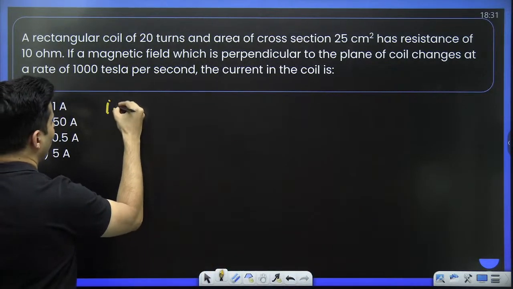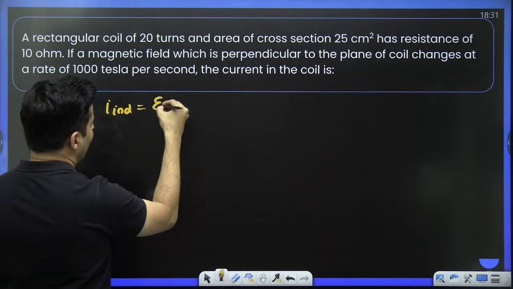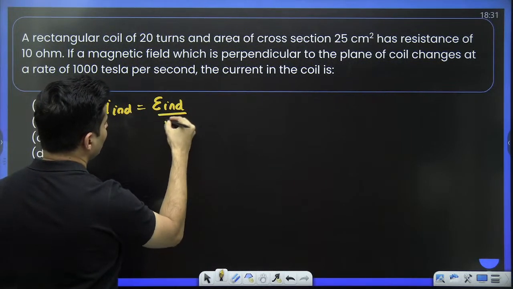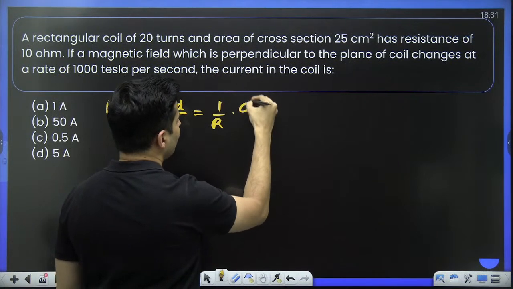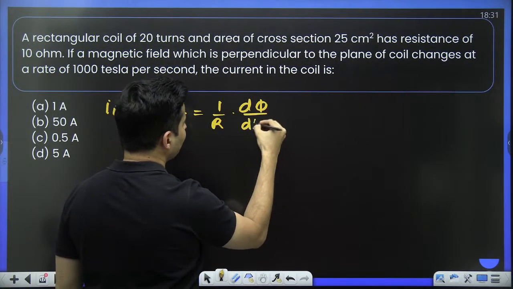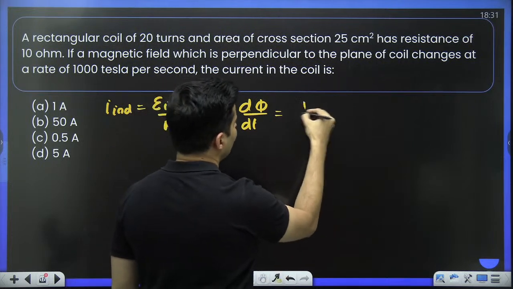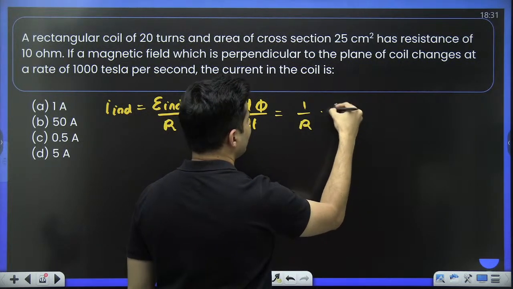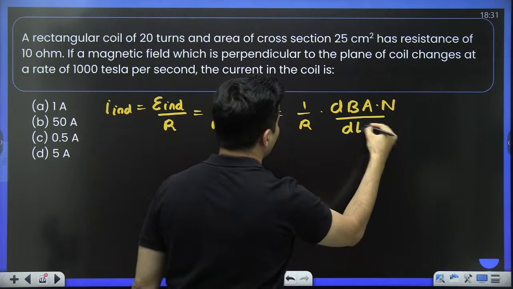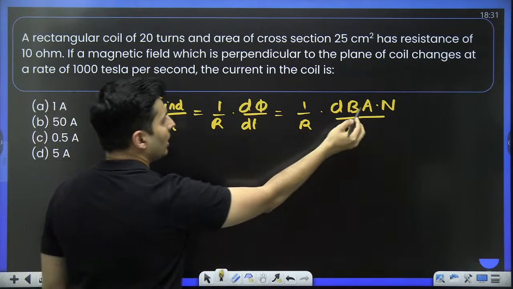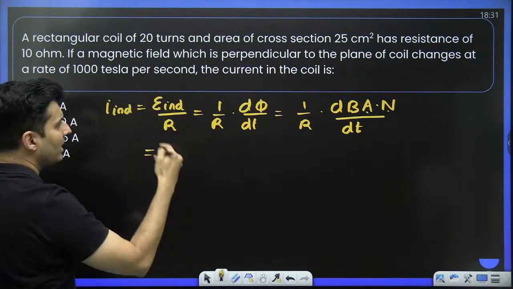So in order to find the induced current, I'll have to take the induced EMF divided by the resistance. So 1 by resistance, induced EMF will be d phi by dt. So what I will do next is 1 by R. Flux is nothing but BA into N divided by dt. Now I know A and N are constant, so I can bring them outside.